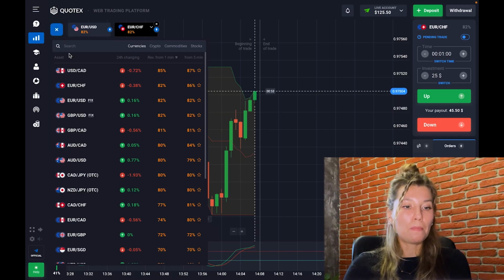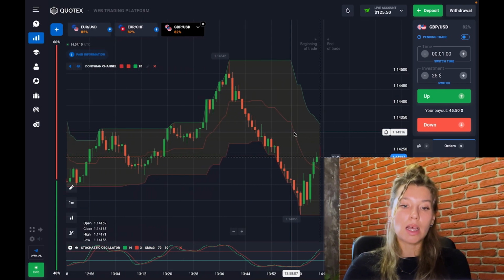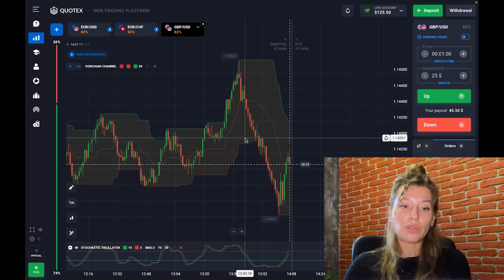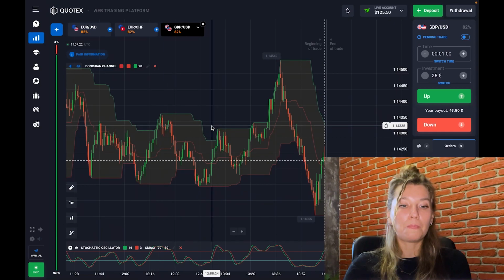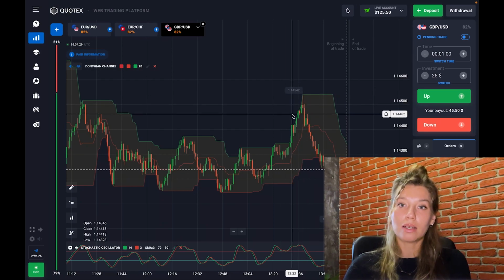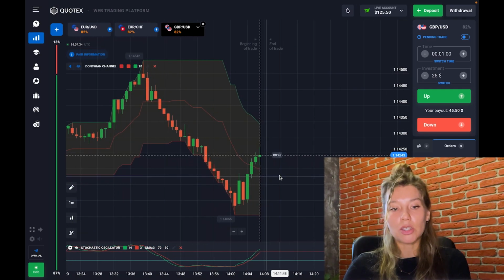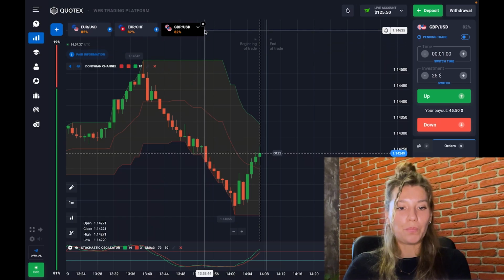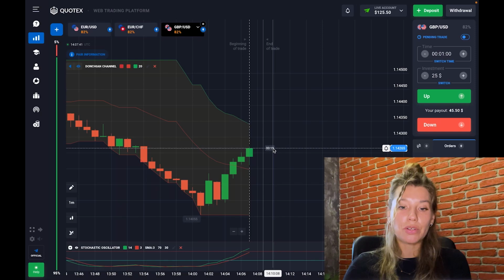Let's choose some more: Great Britain pound and US dollar. With this fixed tag it would be perfect. You see the situation is rather interesting. This is a long term downtrend here, but the price has broken the resistance level. After this the price went down and locally it is looking up here, so it's a perfect chart. Definitely I'll pin this pair. I think that's my first trade I will do over here.